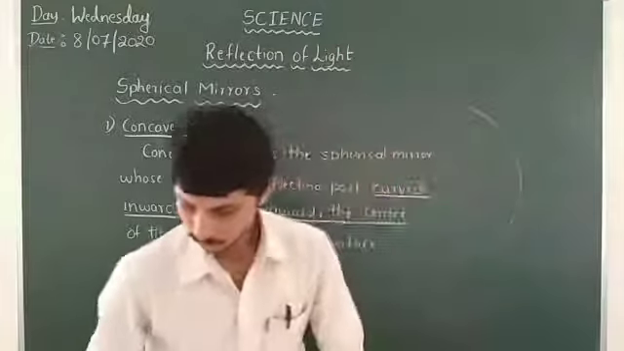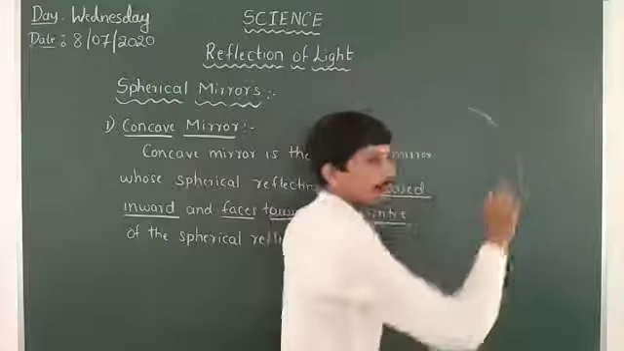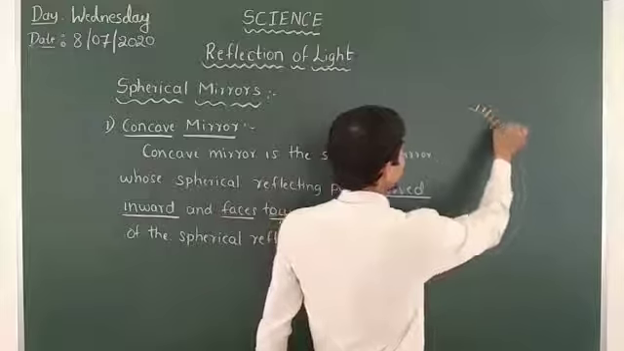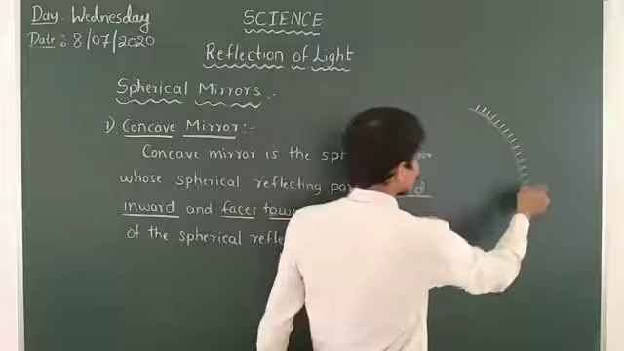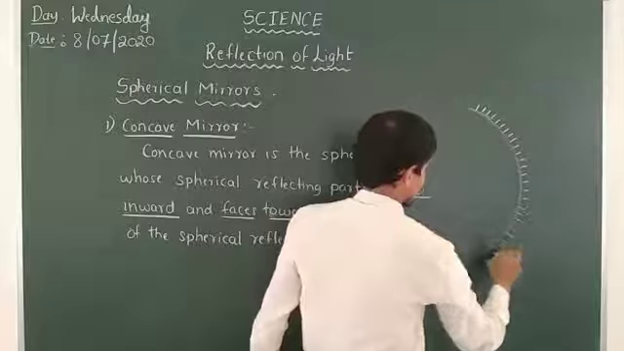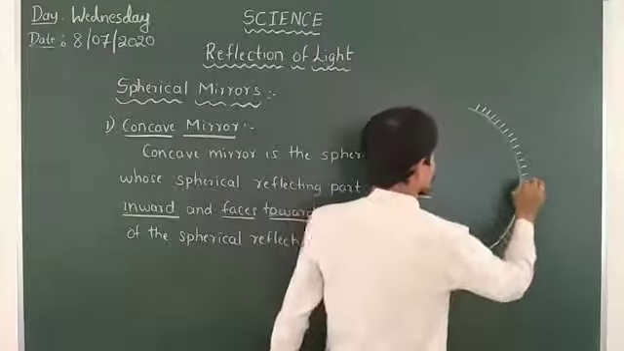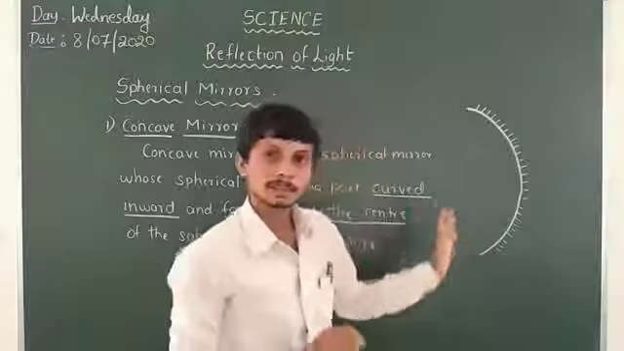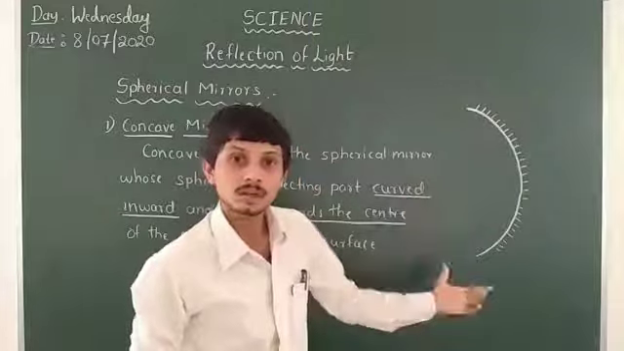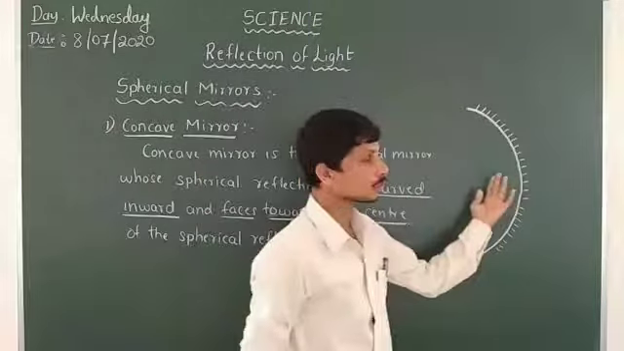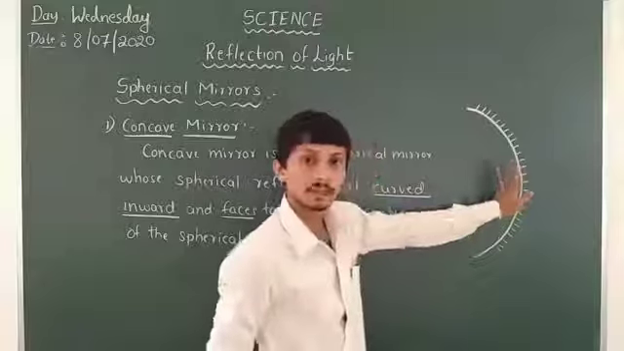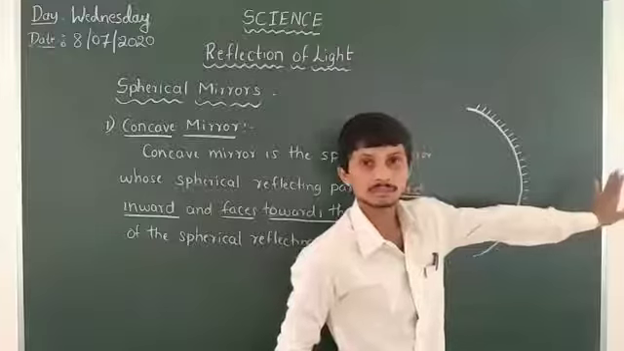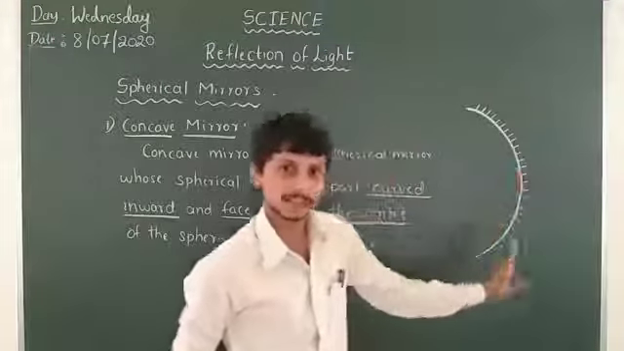Here we have to draw the opaque part like that. So this is the representation of a concave mirror. Here we take the spherical reflecting part to the left side and the opaque part to the right side. We just have to represent it like that only.